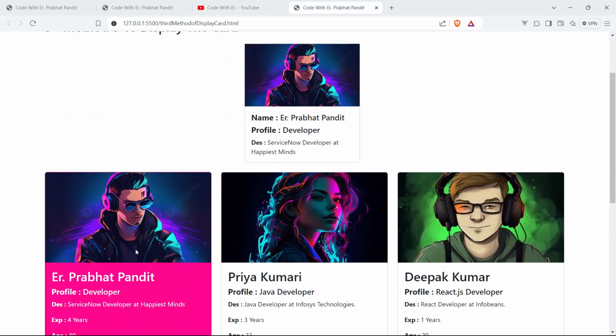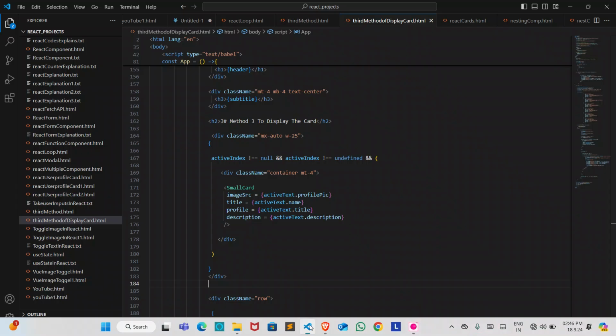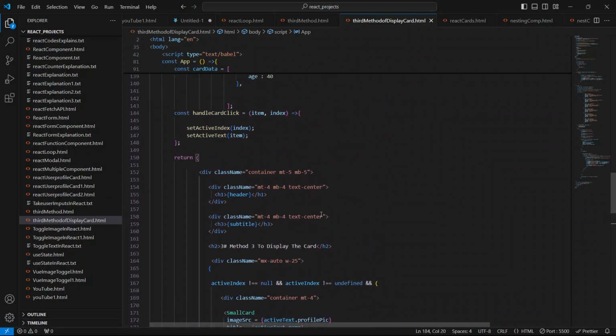So Prabhat Pandit, Deepak Kumar. We have to put the overflow hidden here, to make it look like a rounded border corner. We have to give the overflow hidden also. So I'll just give the overflow hidden also.